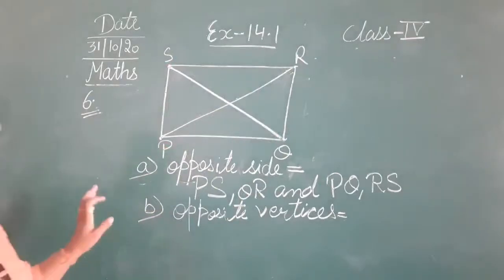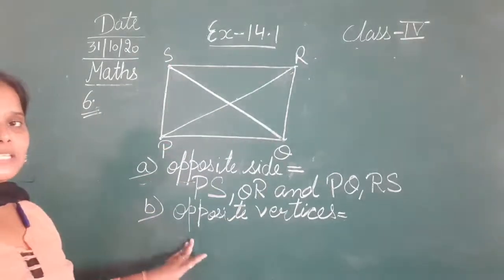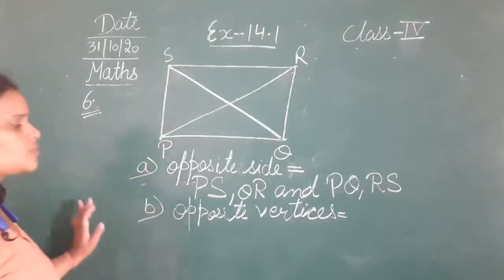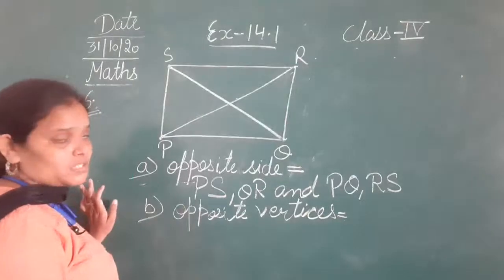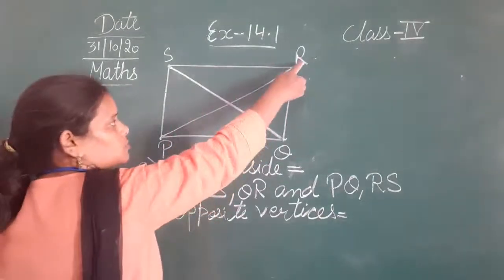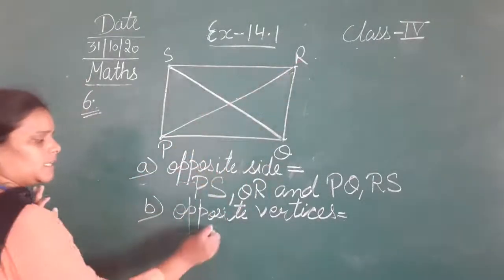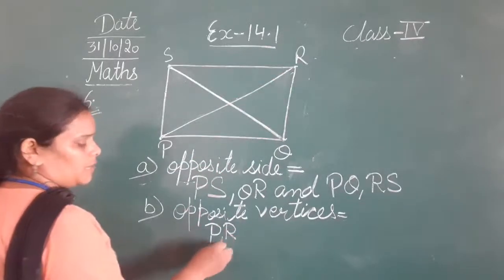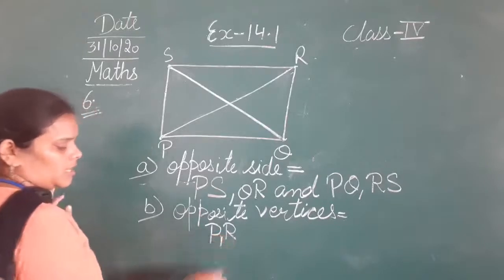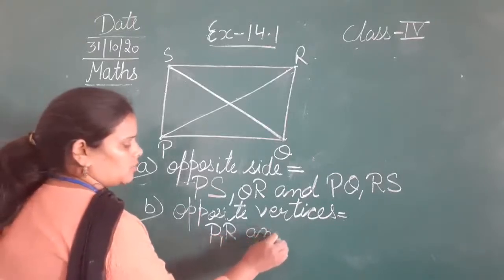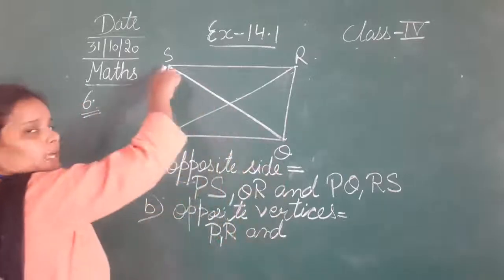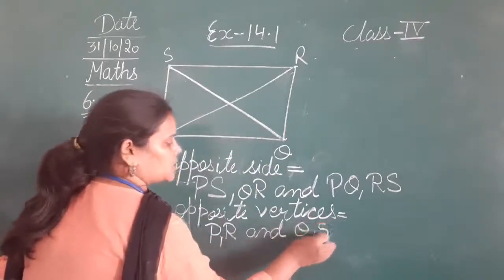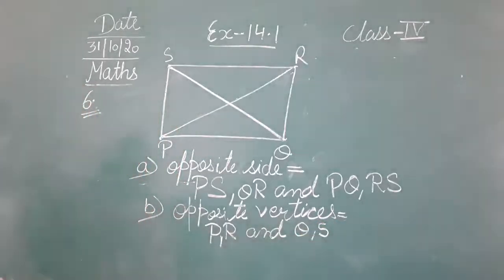Okay. So now you have to write down the opposite vertices of the given rectangle. Okay, so opposite मतलब एक दूसरे के बिल्कुल opposite. So that is P is opposite to R. That is PR, P comma R, and और कौन से opposite? That is Q and S. Q, comma S. So these are the two opposite vertices in the given figure.